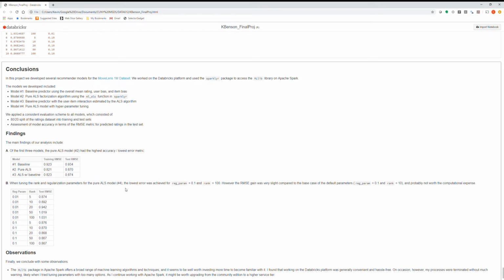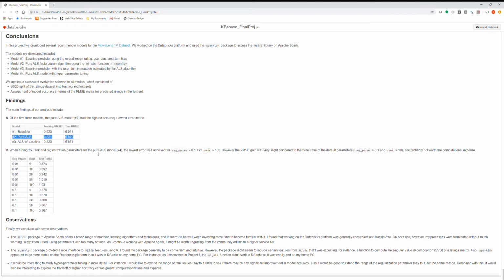Finally, in terms of conclusions, the main findings were that out of the 3 models I considered, model number 2 performed the best, which was the pure alternating least squares model that had the highest accuracy or lowest error metric on the test set. When hyperparameter tuning in model number 4, the best result was achieved by a regularization parameter of 0.1 and a rank of 100, but the root mean squared error gain was very slight compared to the default values.